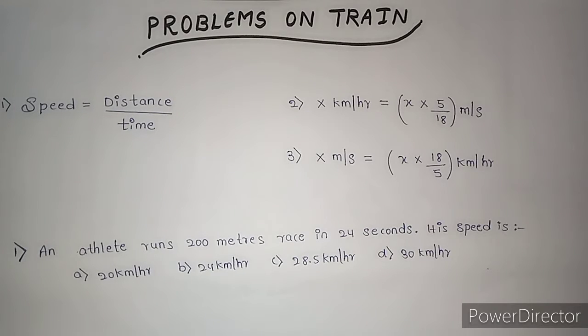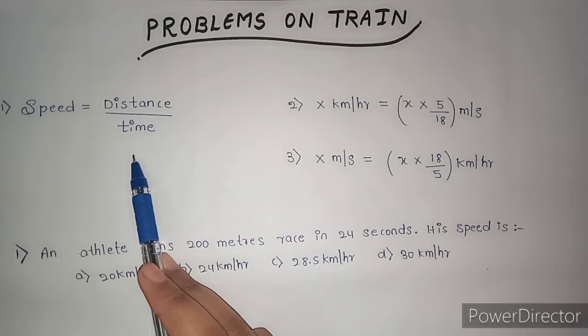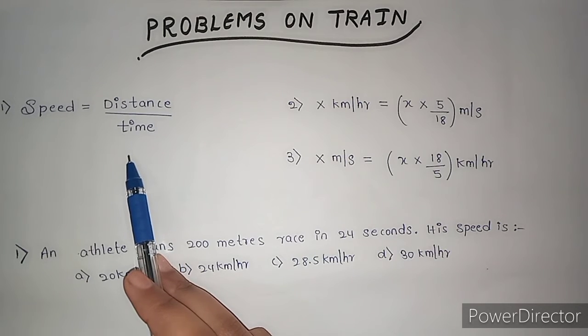From today I am going to start a new topic, that is problems on trains. So before I start the MCQs, I will explain the basics just for a minute. As you all know, speed is distance by time. Rate of change of distance with respect to time is known as speed.